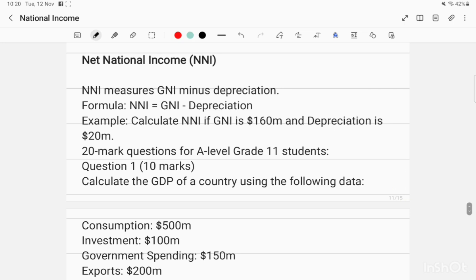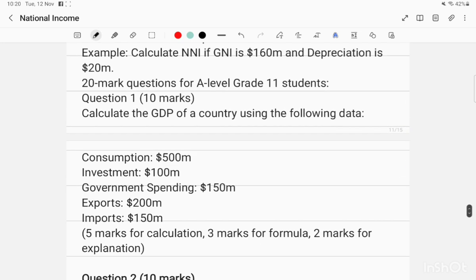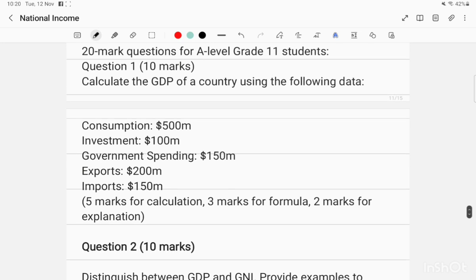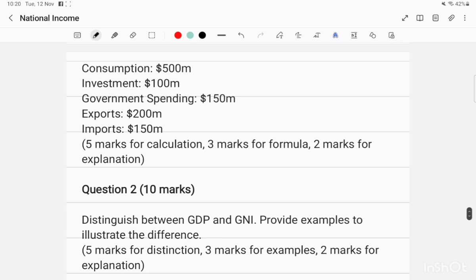So 20 marks questions I have also mentioned. Calculate the GDP of a country using the following data. Here it is given: 500 consumption, investment, government spending, exports and imports. This type of question comes into your MCQ, so you should be well aware of these types of questions.